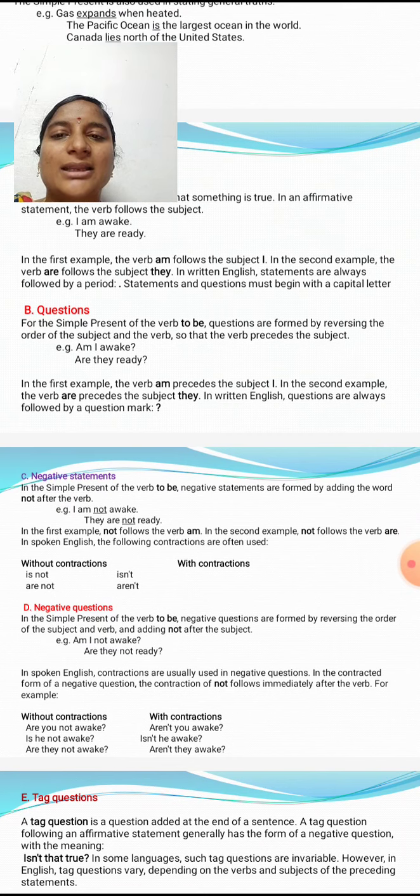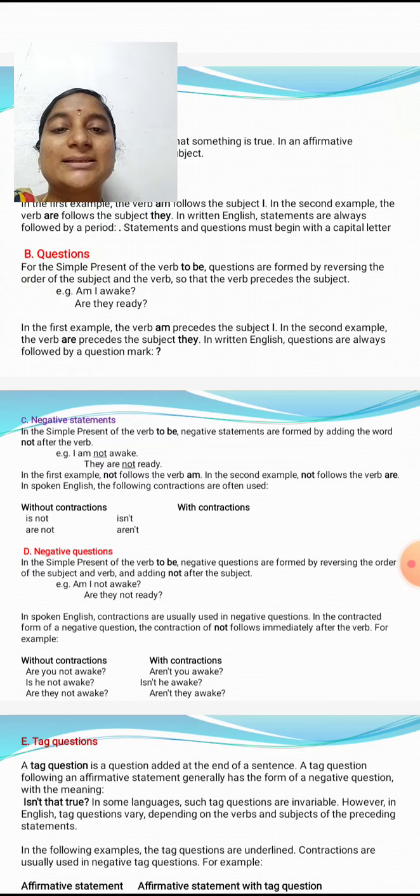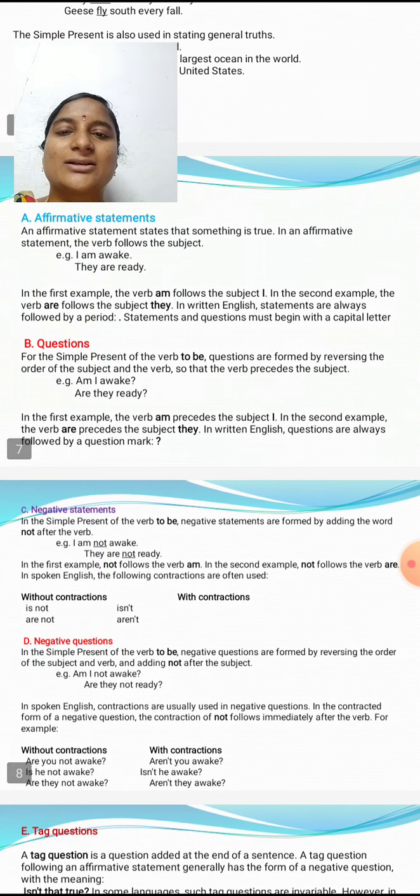Next, questions. In questions for the simple present tense of the verb to be, questions are formed by reversing the order of the subject and the verb, so that the verb precedes the subject. So, I am awake becomes am I awake? And are they ready? So these are questions.